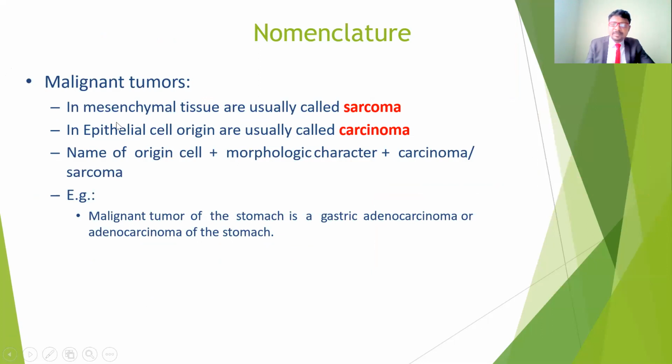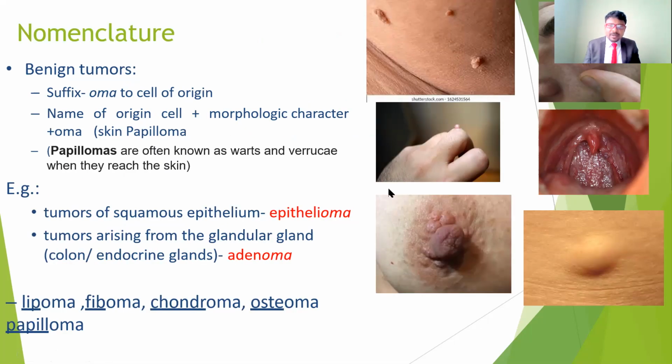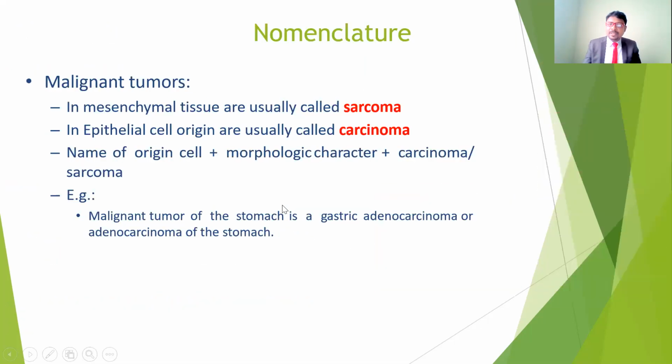In the malignant case, if the epithelial cells are the origin and the tumor spreads to other parts of the body, we call it carcinoma. So we can understand which is the benign tumor and which is the malignant one: if benign, we call it epithelioma, but if malignant, we call it carcinoma. That is the difference between benign and malignant tumors.